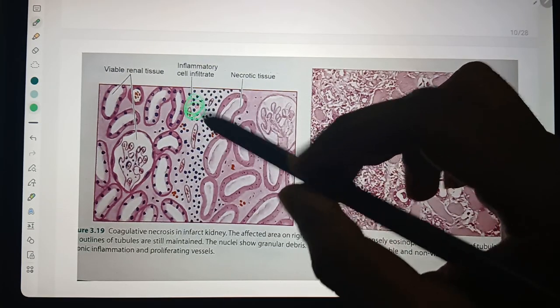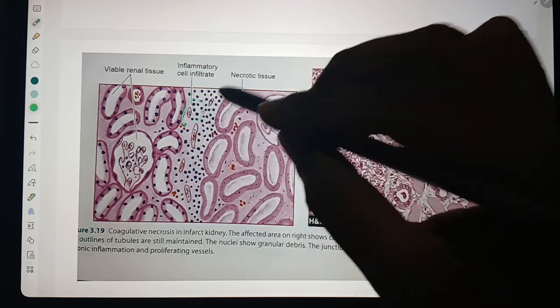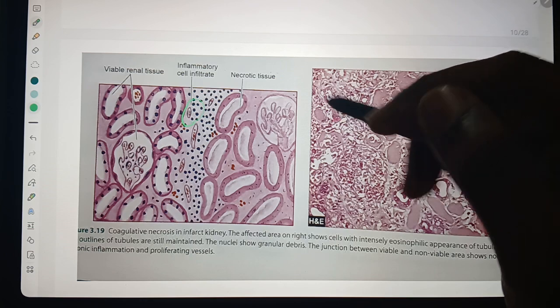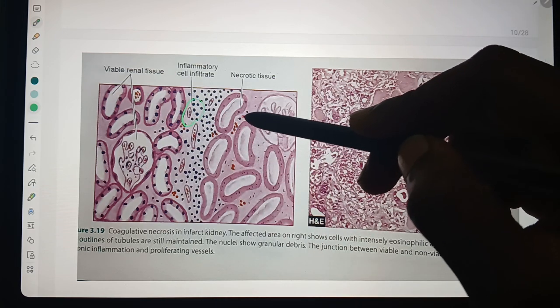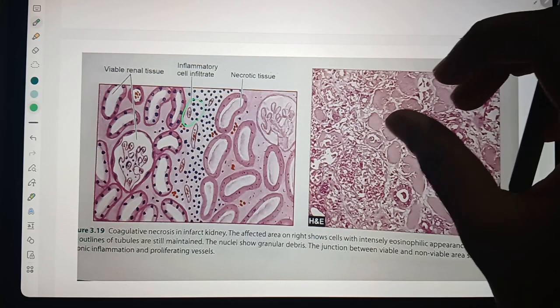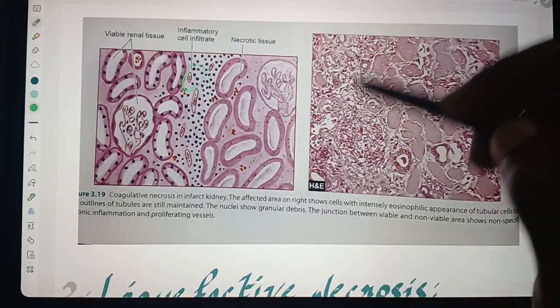Here there are the remnants. These are the renal tissues, and these are the necrotic tissue. This is the kidney, an injured kidney.